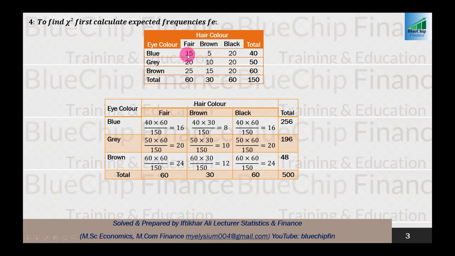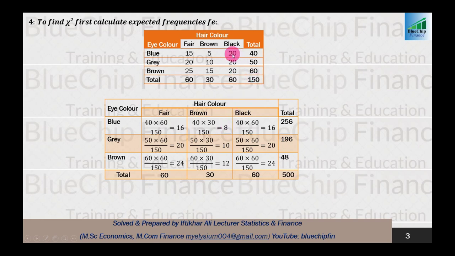The next step is to calculate the expected frequencies. For the observed frequency 15, we calculate the expected frequency through the formula: row total 40 multiplied by the column total in which 15 is located. So 40 multiplied by 60 divided by 150 equals 16. For 5, the expected frequency equals 40 multiplied by 30 divided by 150 equals 8.